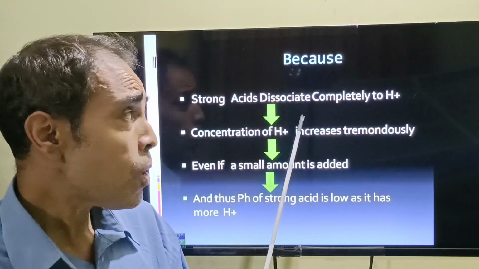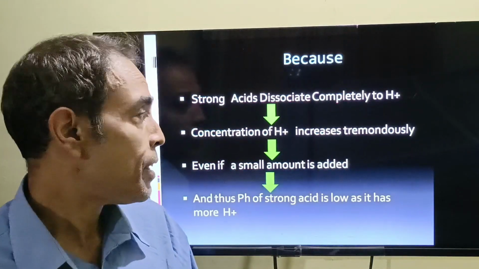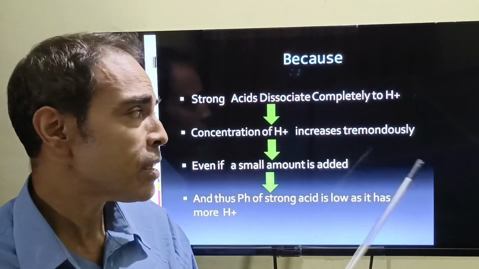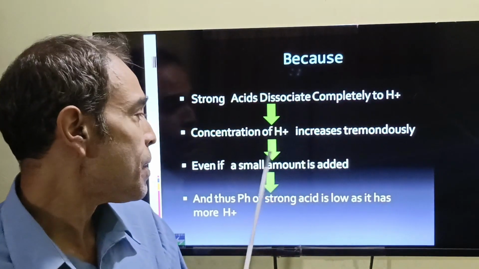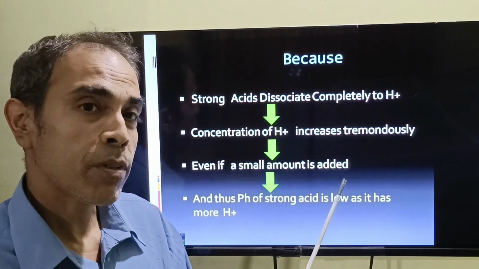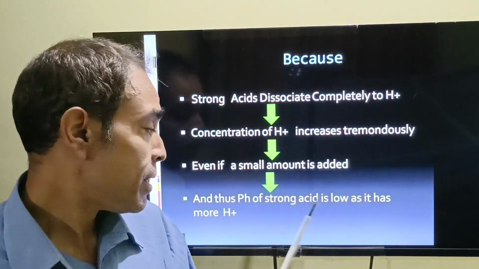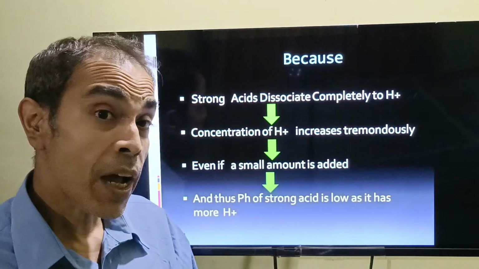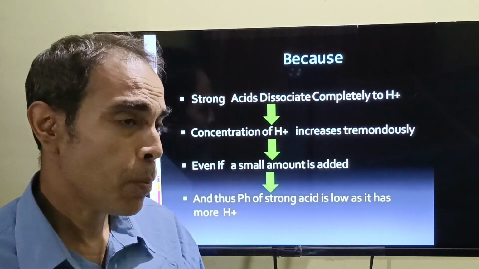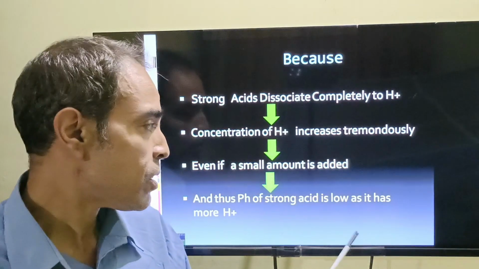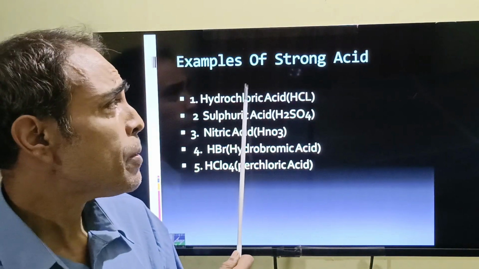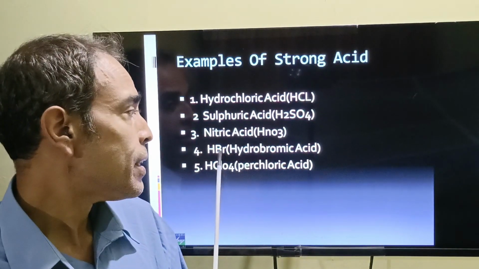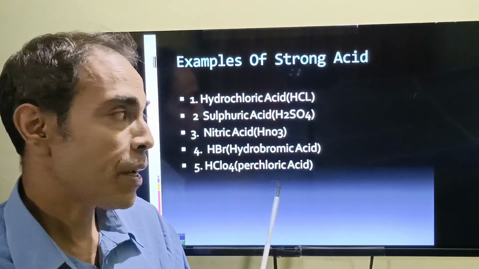Because a strong acid dissociates completely to hydrogen ions, the concentration of hydrogen ions increases tremendously. Even if it is a small amount, the concentration increases, and as such, the pH of a strong acid is low, because the more hydrogen ions, the lower the pH, since pH is the negative logarithm of the hydrogen ion concentration. Examples of strong acids are hydrochloric acid, sulfuric acid, nitric acid, hydrobromic acid, and perchloric acid.